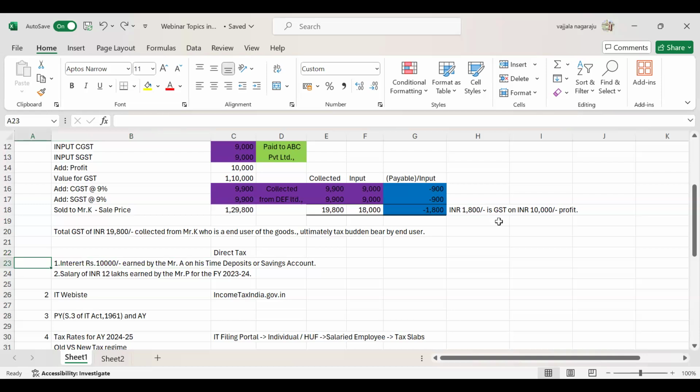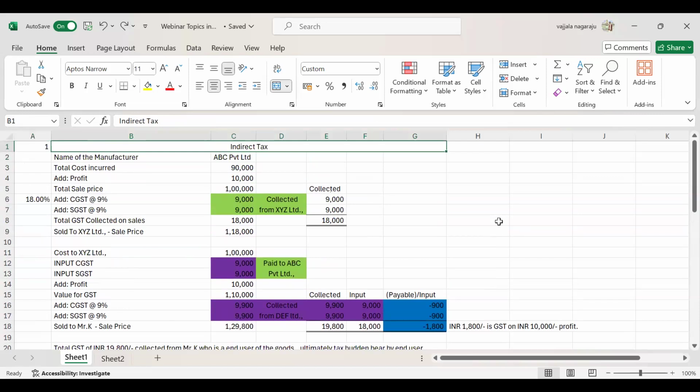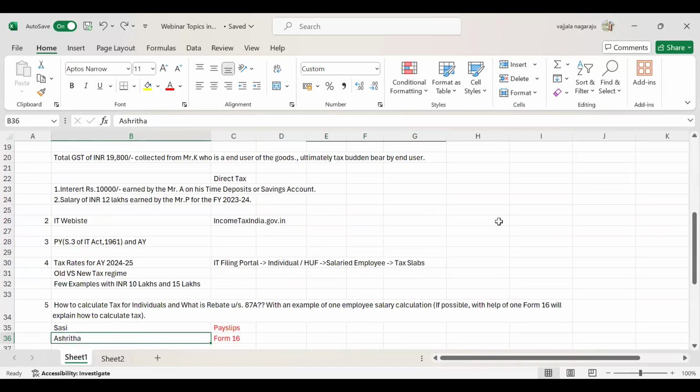That is direct taxes. Suppose among our participants there are different persons, right? Maybe they are earning salary. On their salary, they will pay direct taxes. So hope you have understood what direct taxes are and what indirect taxes are.